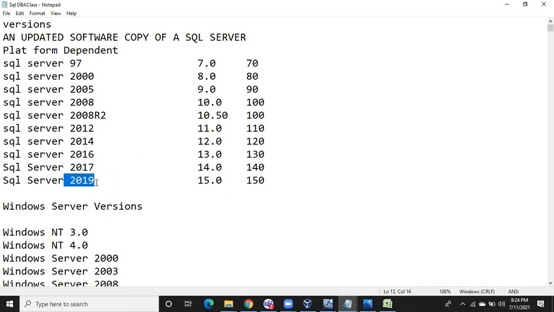Remember guys, SQL Server is an application, right? So WhatsApp is an application. Where can we install WhatsApp? Operating system. Very good. We are going to install it on the operating system.